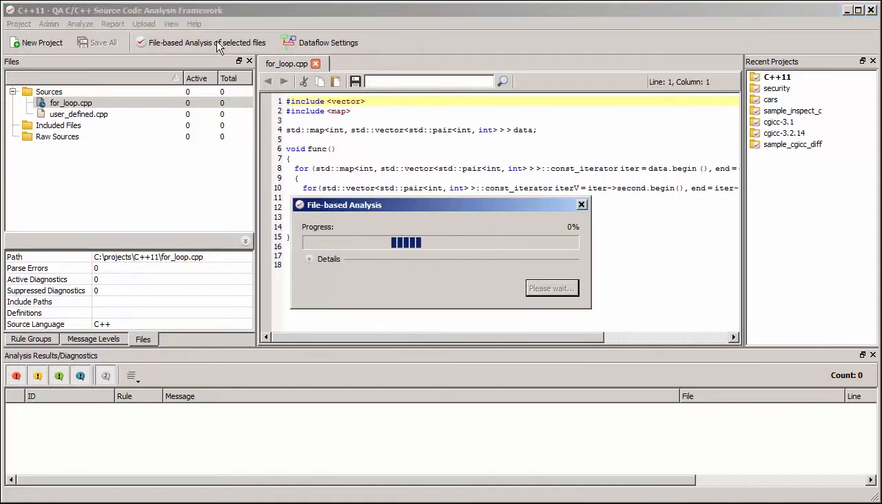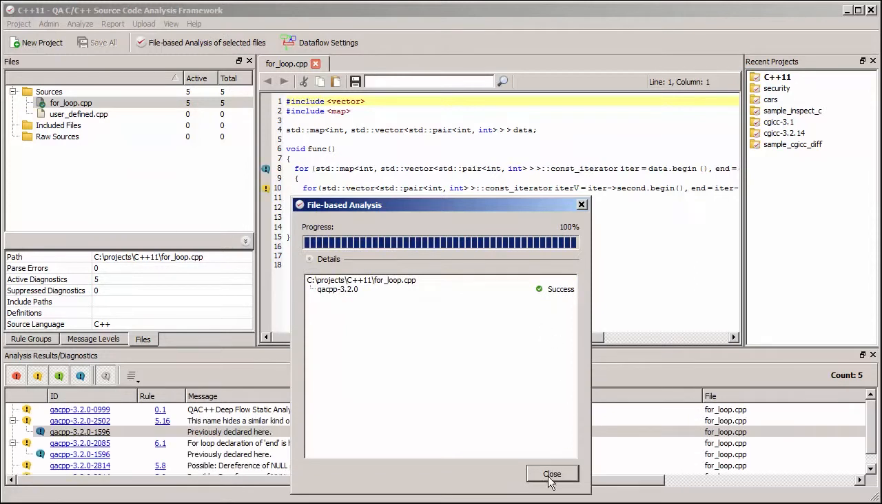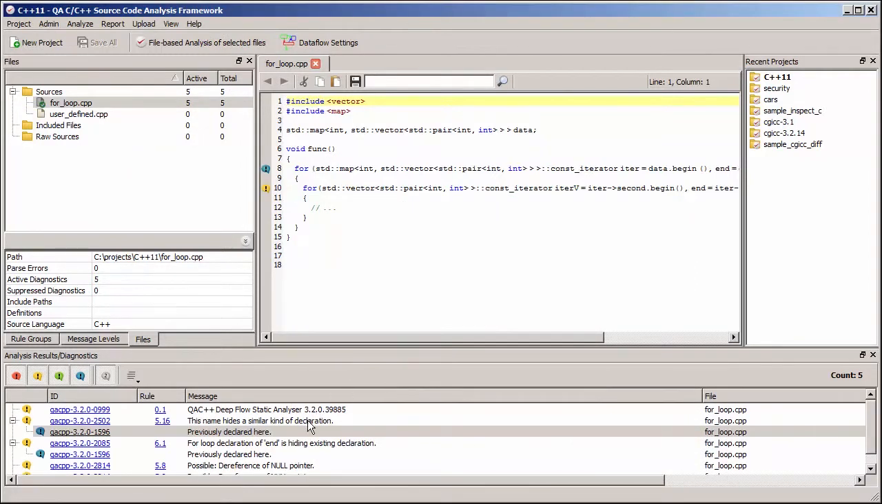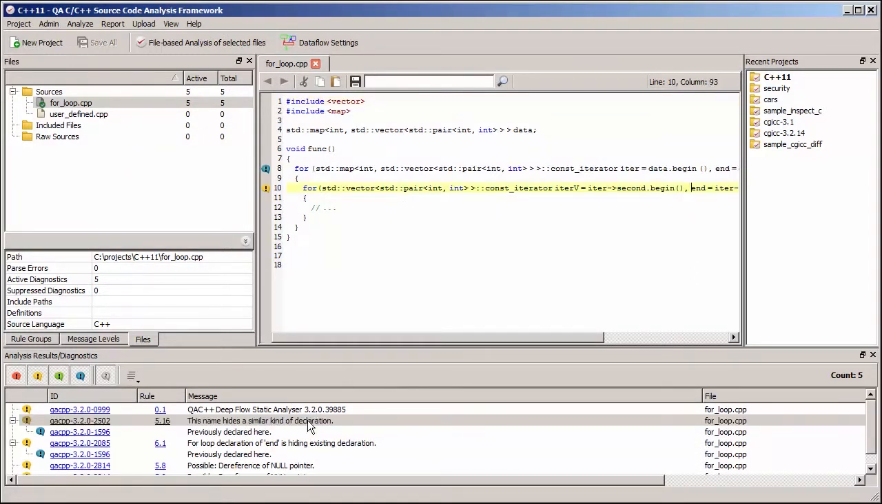So let's analyze the code and see what QAC++ says about the code. So we can see we have some issues with the code. We're hiding a similar kind of declaration. So we use the identifier end in the inner loop as well as the outer loop, and this can potentially cause confusion and problems, and the code itself isn't particularly readable. So there's a couple of ways we can improve the code.